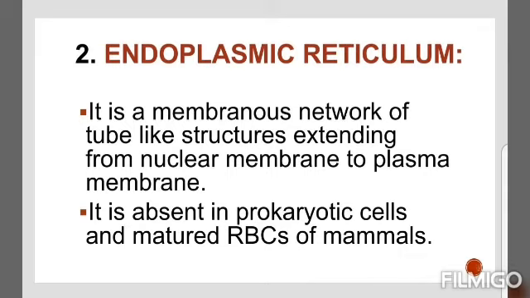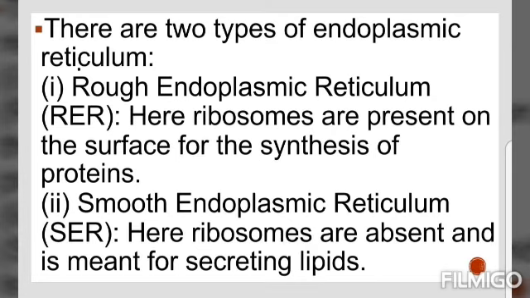There are two types of ER, that is rough endoplasmic reticulum, RER, and smooth endoplasmic reticulum, SER. RER looks rough under a microscope because it has particles called ribosomes attached to its surface. The ribosomes, which are present in all active cells, are the site of protein manufacture.